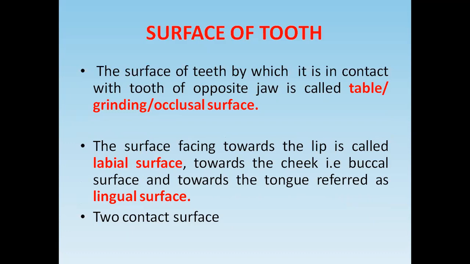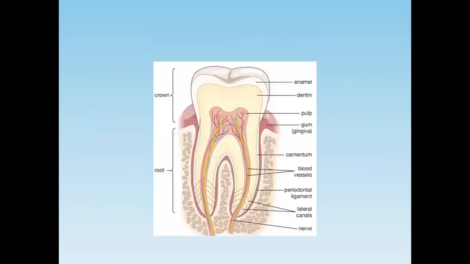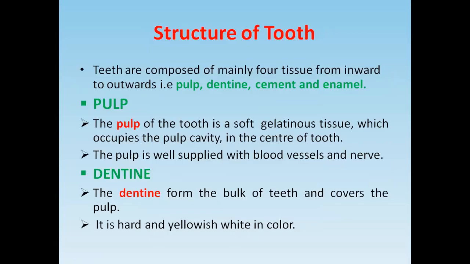I told you the occlusal surface, that is the masticatory surface, also called the table or the grinding surface. Another surface is the labial surface. The labial surface is the surface that faces towards the lip, that is called the labial surface.